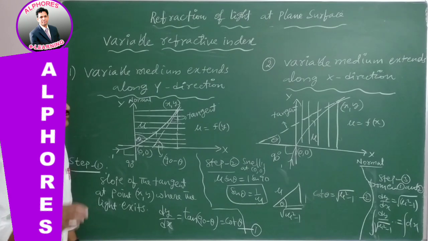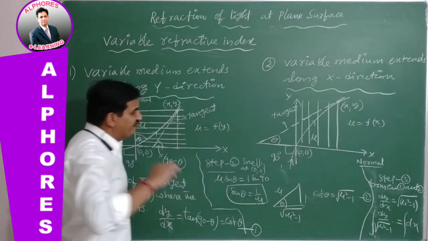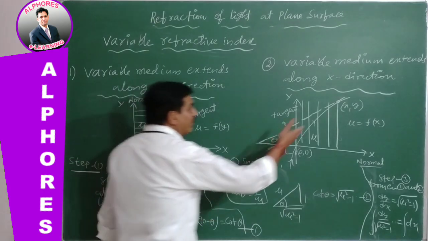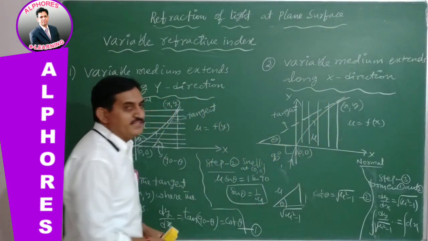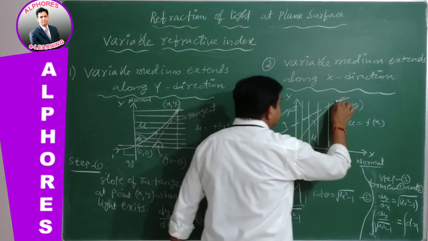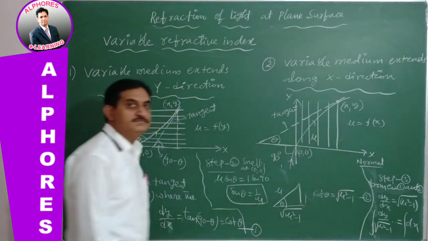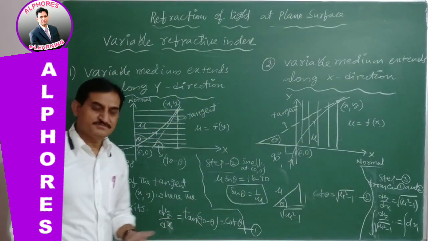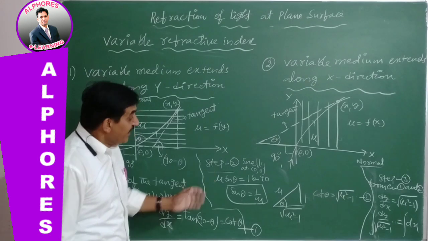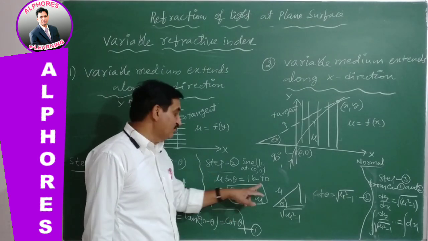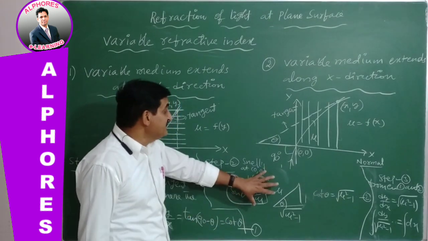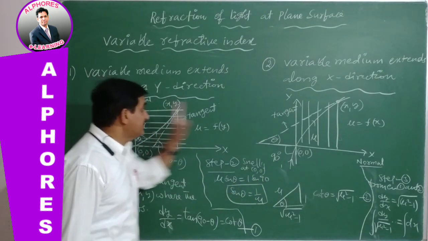So I would like to give one logic for the x direction. Very simple. Here, what is the slope of the tangent where the light exits at x comma y? Theta, tan theta. Now second step, again you are getting the same, sin theta equal to 1 by mu. No difference at all between the first case and the second case.